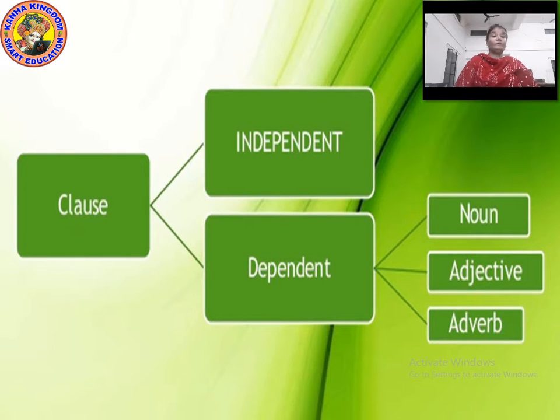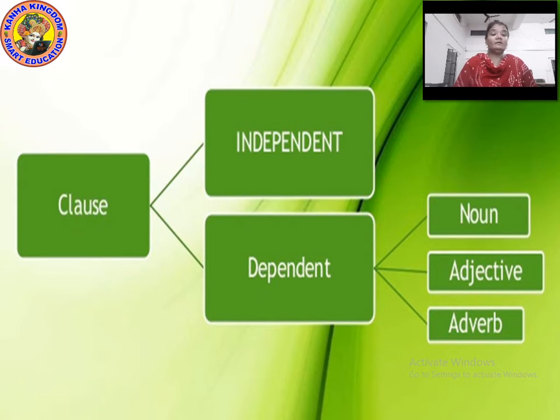Now, as I told you, clauses are of two types: dependent clause and independent clause, right? A dependent clause has a noun, an adjective, an adverb. Okay? It will have all these three things, because it is a complete sentence in itself.